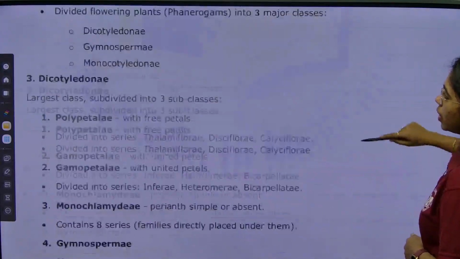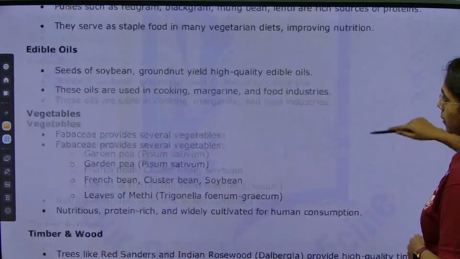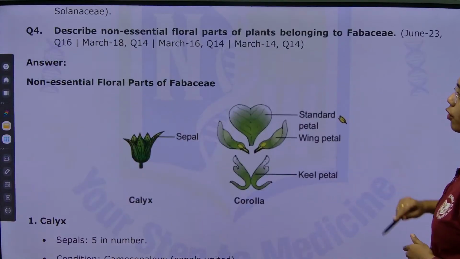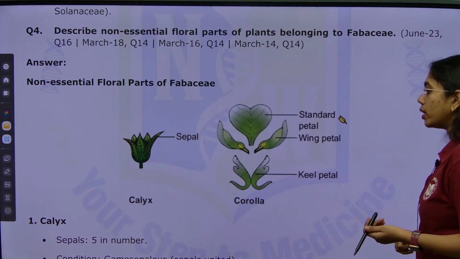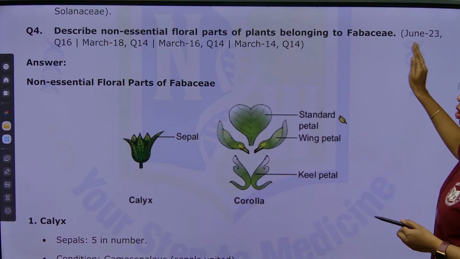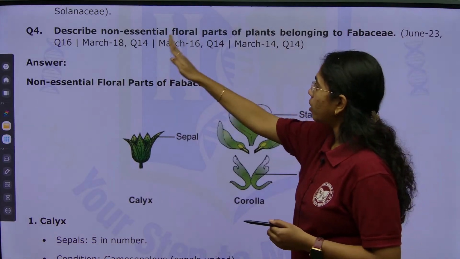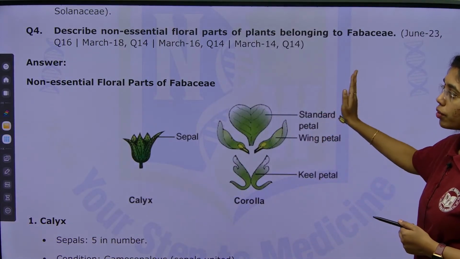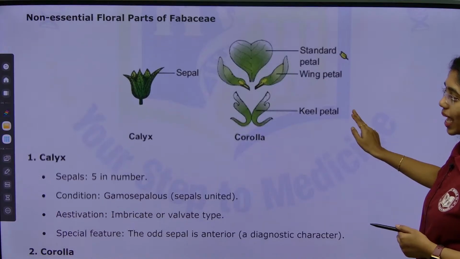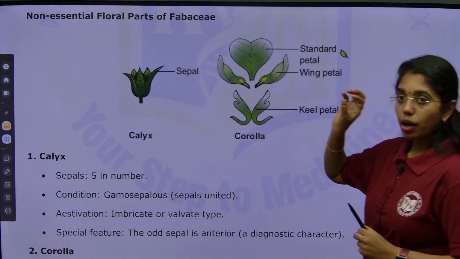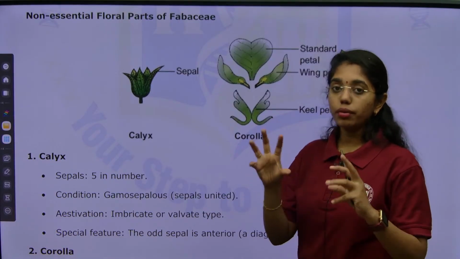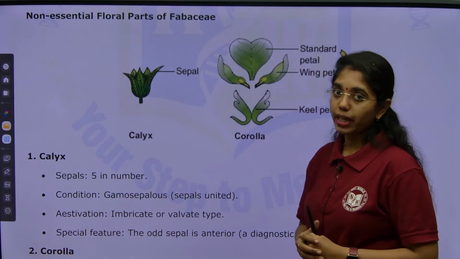Here we go with non-essential floral parts of Fabaceae, which is important, asked quite a few times in 2023, 2018, 2016 and 2014. How you have to present non-essential floral parts, which include calyx and corolla: present the diagrams first. I always advise you to first draw the diagrams and then start explaining the answer.